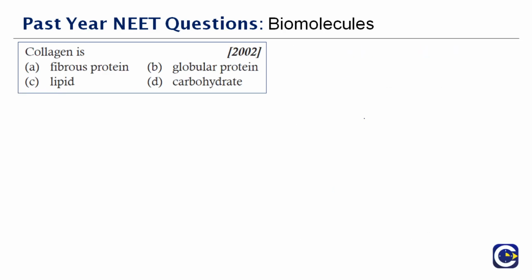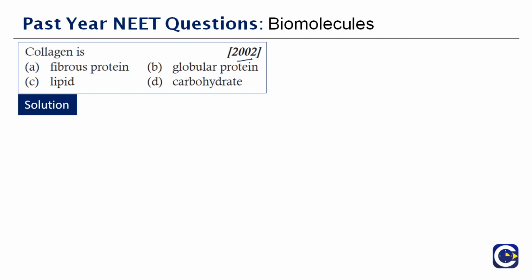Okay, next question. Collagen is dash. I've almost told you the answer for this, but before going into the solution, tell me what is collagen. I gave you a brief, very common introduction about collagen. It plays a major role as a protein in the animal world, and you can also say it plays a major role in the human world.